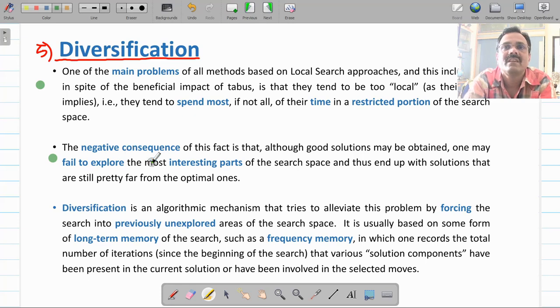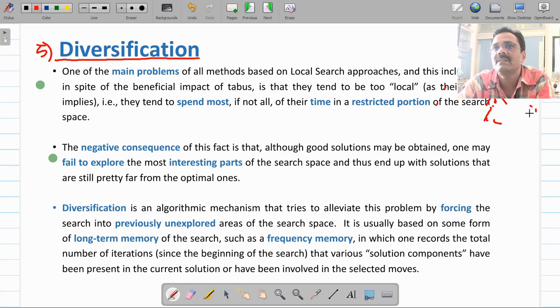So we may end up with solutions that are far from the optimal one. In general, your solutions in these local search algorithms are in a specific region of the search space. If this is your search space, generally the search will be restricted to some part. There might be a very good solution that exists somewhere here. Local search does not take care of that.